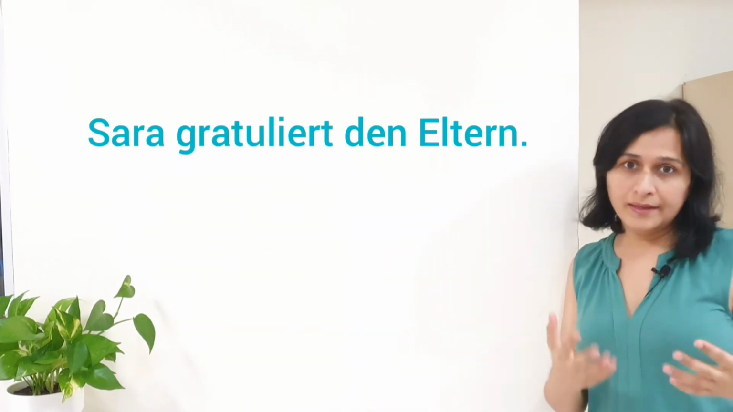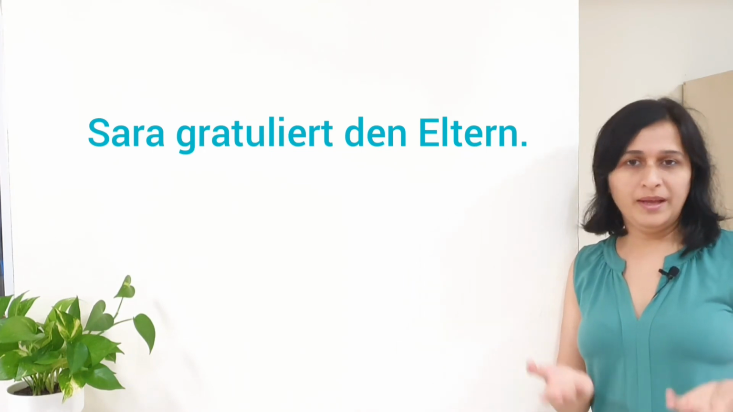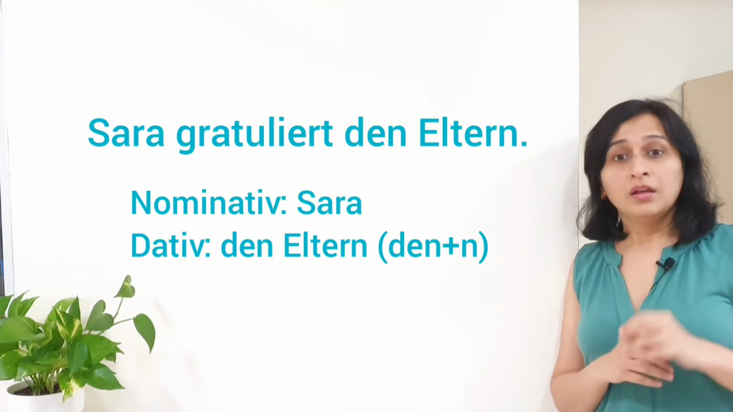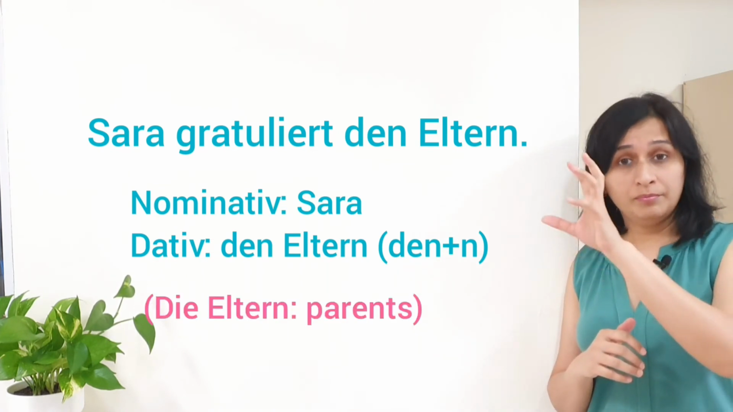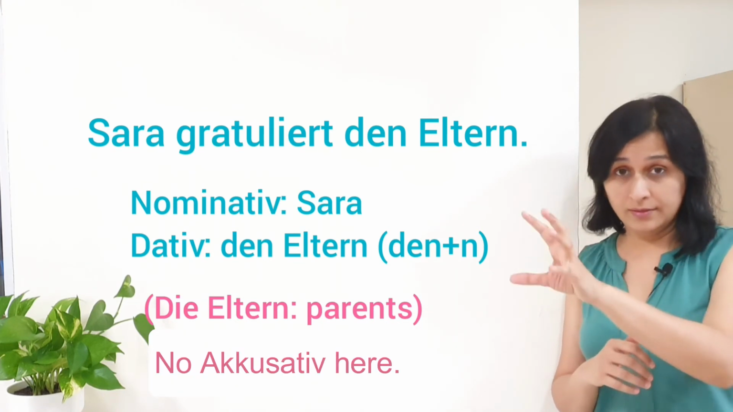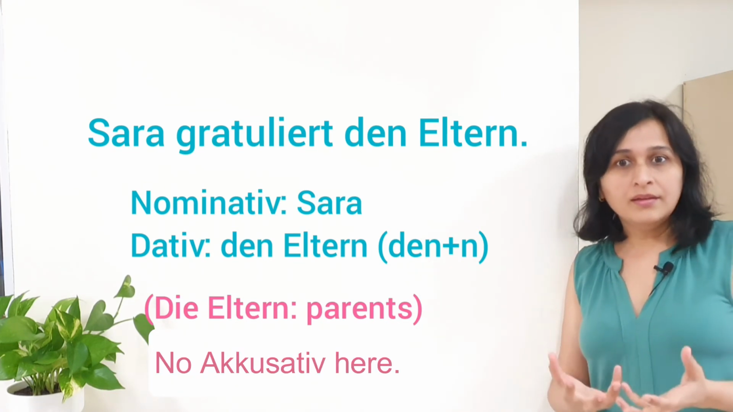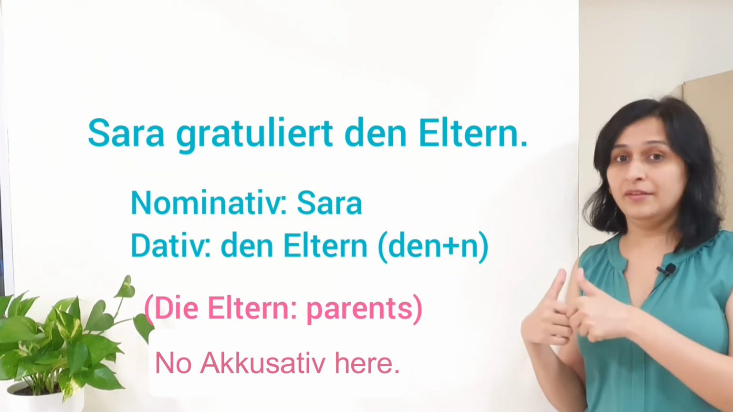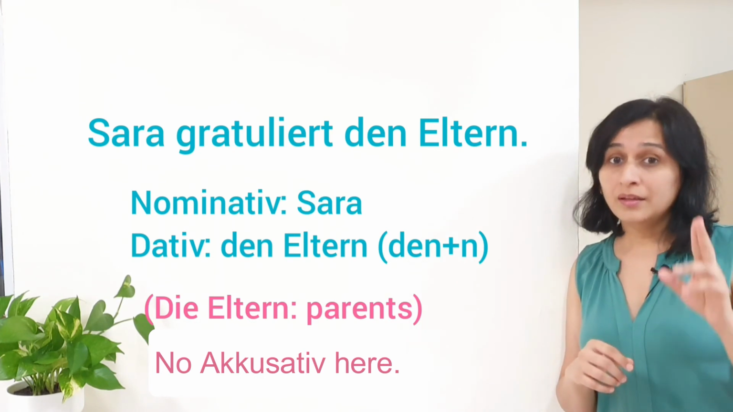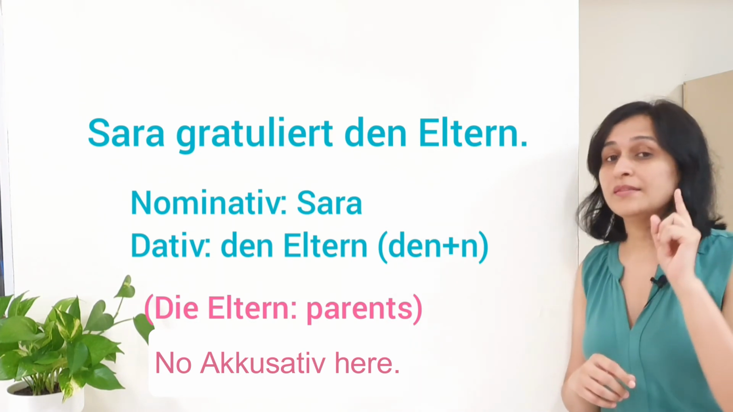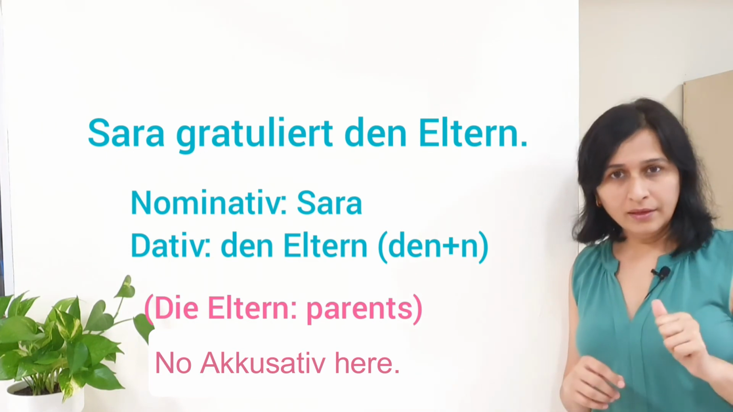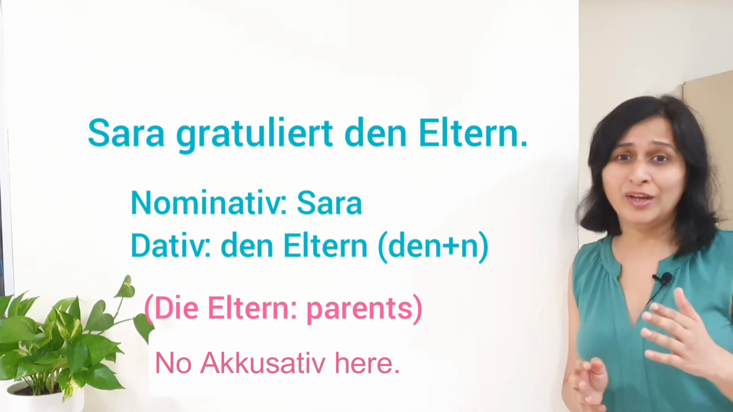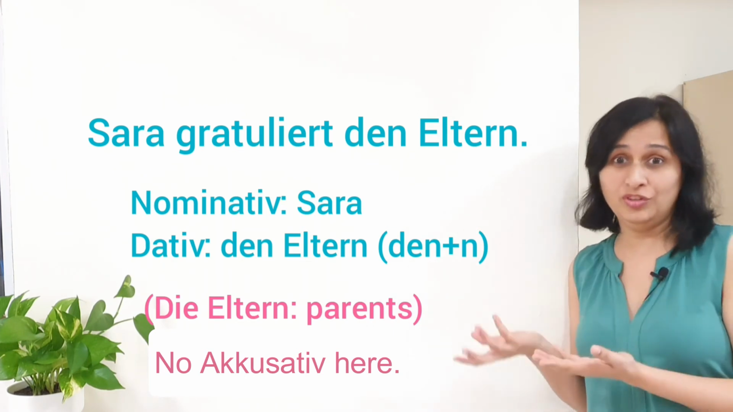Sarah gratuliert den Eltern. Sarah congratulates the parents. Sarah is nominative here. Gratulieren means to congratulate. It is a verb. Die Eltern is actually parents. Okay, it is a plural noun in itself. But here it is in dative form because Eltern is the receiver of the action, and that is why it is den Eltern, right. Plural article in dative is den plus n. So, it is den Eltern, but the noun Eltern originally ends with n. So, in dative case you do not really need to add an additional n to the original noun here.